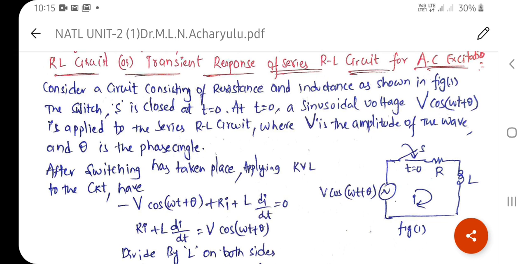We already know that the applied signal V cos(omega t plus theta) is equal to the voltage drop across each element of the circuit, the resistance and the inductance. So the resultant equation is R i plus L di by dt equal to V cos(omega t plus theta). That is the actual equation we got by using KVL.